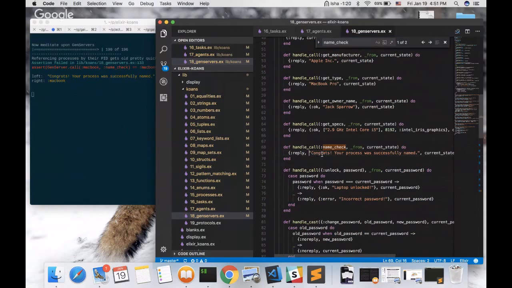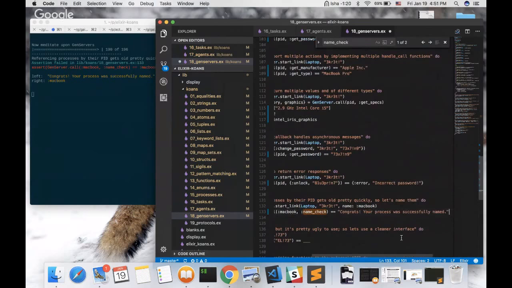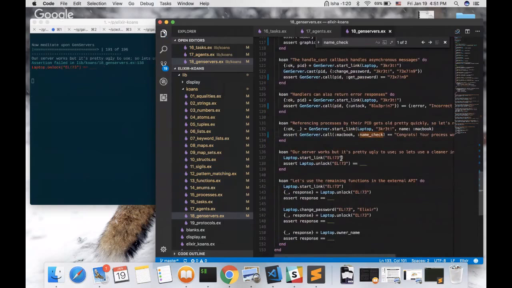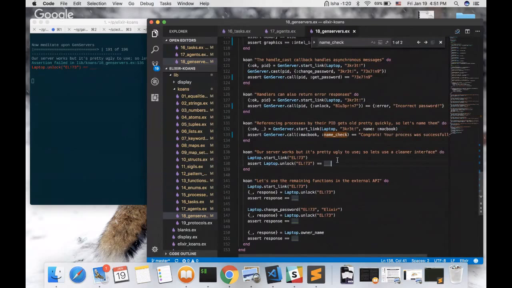Yep. Our server works. Just a minute. Yep. Our server works, but it's pretty ugly to use, so let's use a cleaner interface.